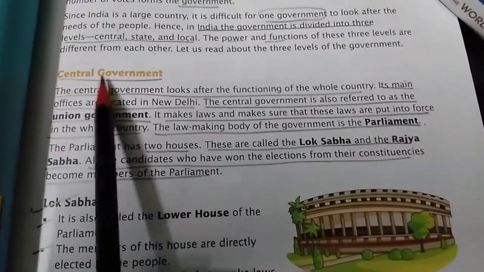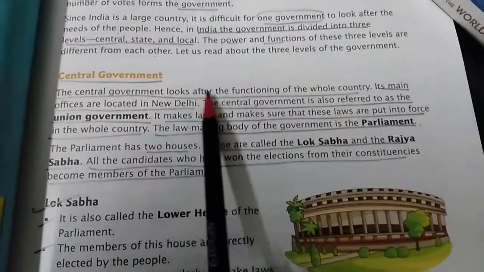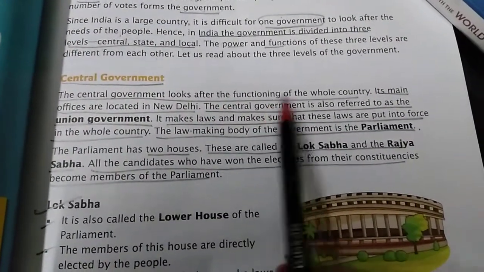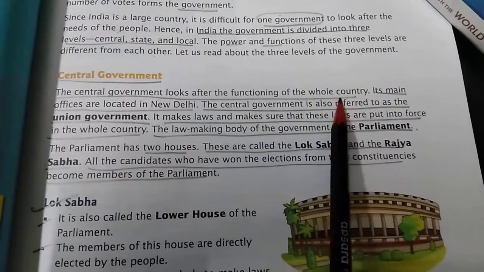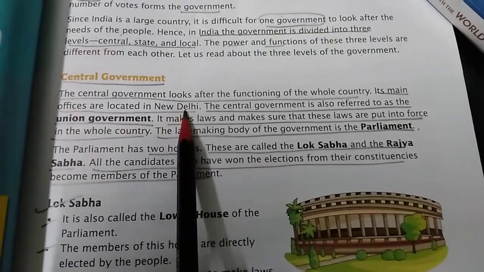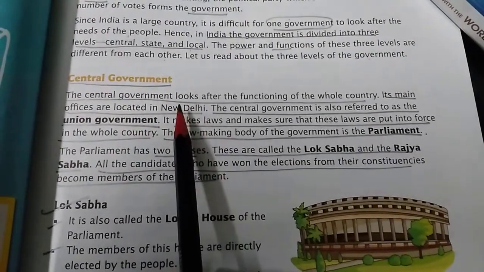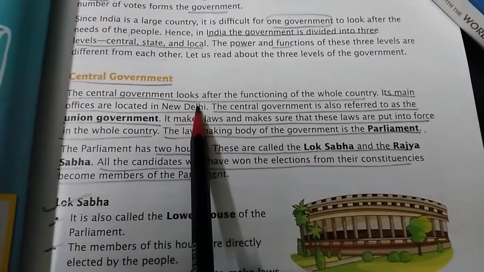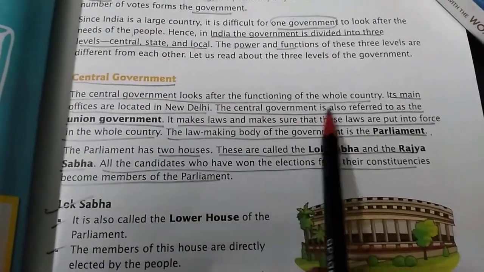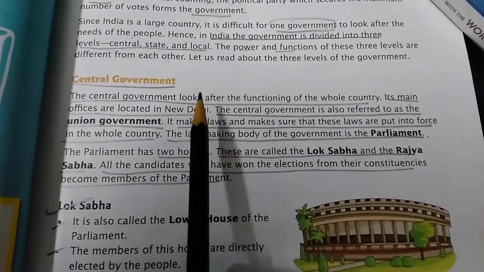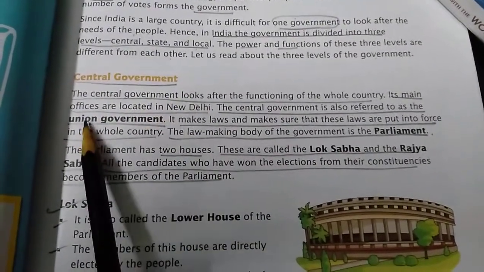So what is the role of the central government? It will look after the different needs and requirements of the whole country, that is India. Its main office is located in New Delhi. Why? Because New Delhi is the capital of India. The central government is also referred to as the union government. So the other name of the central government is the union government.